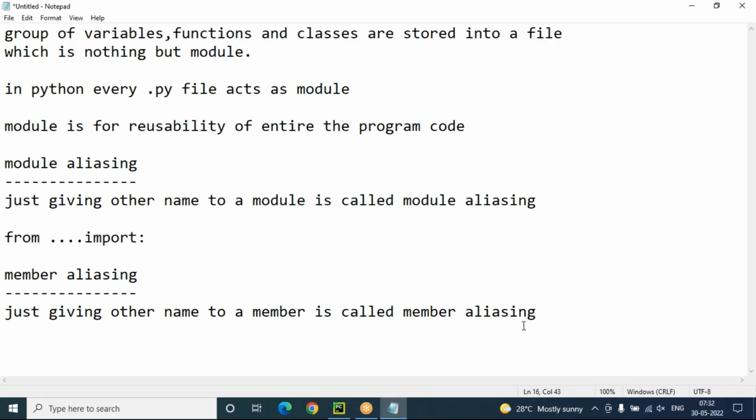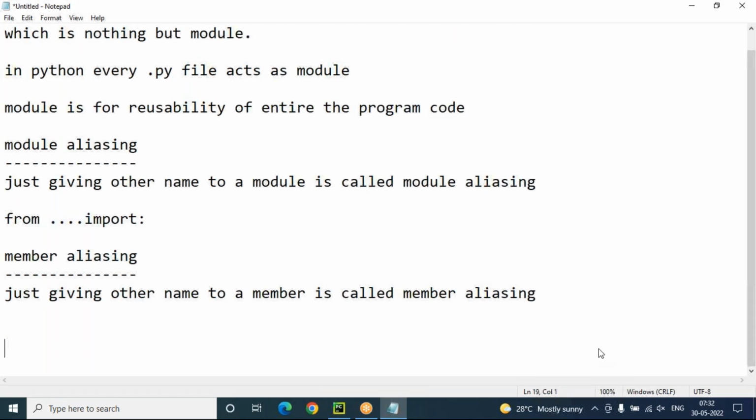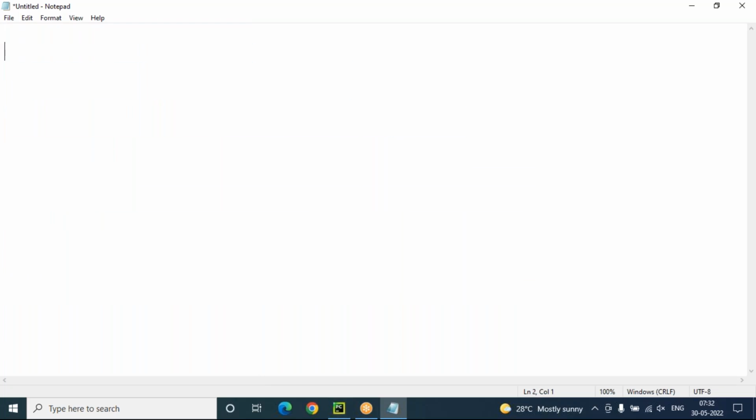But next, one more important thing is there. There are different possible ways to import modules. The first one is import module1, for example. This is one style. Next, import module1 as m1, an alias name.